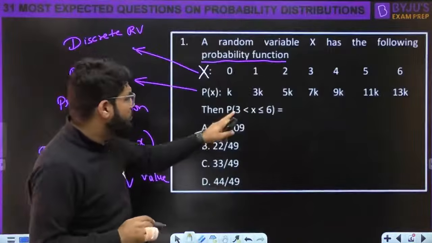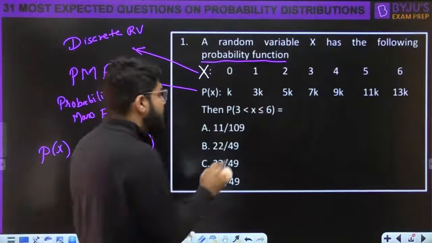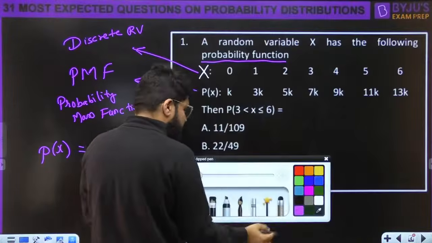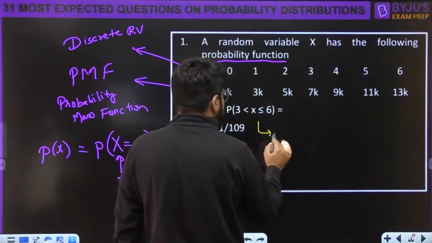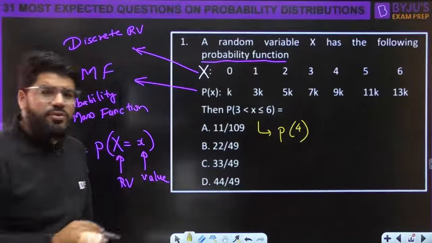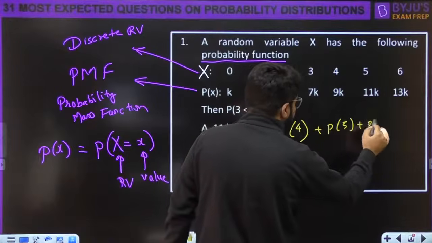Now they ask what is the probability that 3 is less than x less than or equal to k. That means 3 is less than x. 3 is not inclusive, but 6 is inclusive, right? So this should be equal to the probability of 4, excluding 3, then probability of 5 and probability of 6, right?